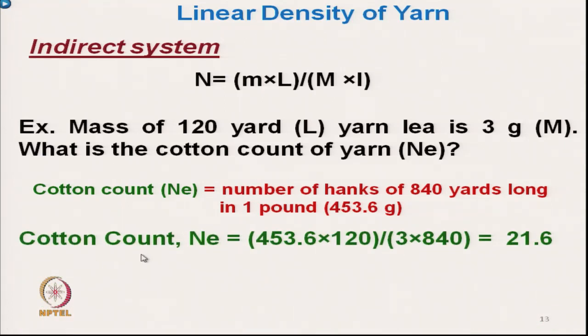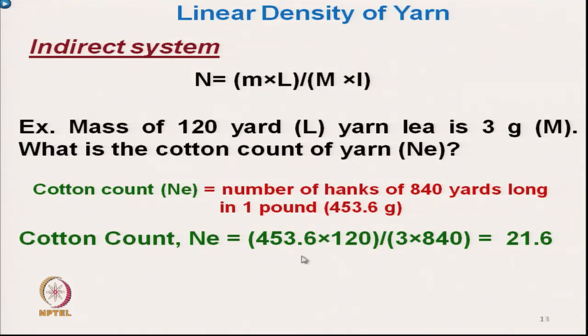Here the unit mass M of the system is 1 pound, and we are trying to convert into the same unit of mass. The mass of the sample is in 3 grams, so we convert 1 pound to grams.